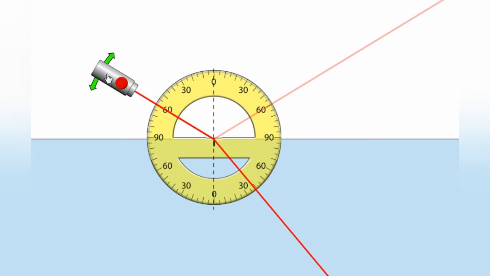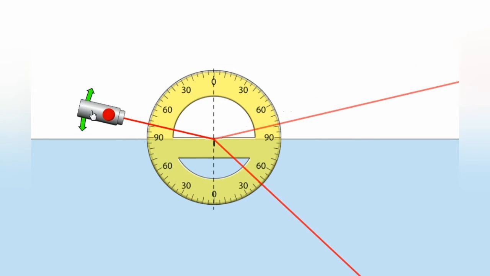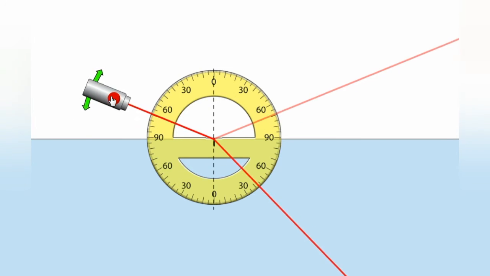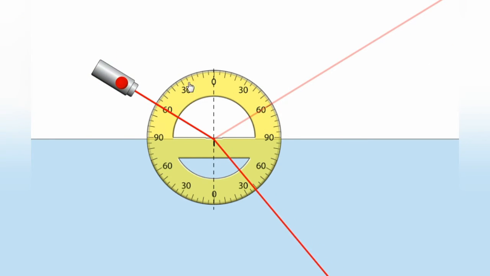See, as you increase the angle, the angle of refraction doesn't vary much. So that is why we can say, when the angle of incidence is greater than the angle of refraction, then this refracted ray bends towards the normal. It will bend towards the normal.